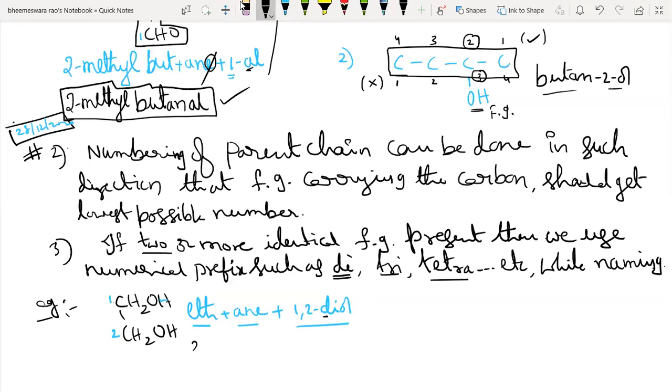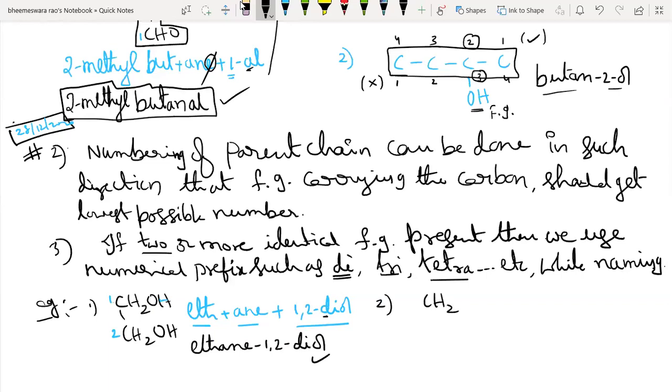So the correct name is, just join the above 3: ethane, hyphen, 1,2, hyphen, diol. So Mr. Giri Prakash, do you understand what that mistake is? A minute mistake. You gave ethan, but it is ethane. Yes, thank you. Ethane. Right.